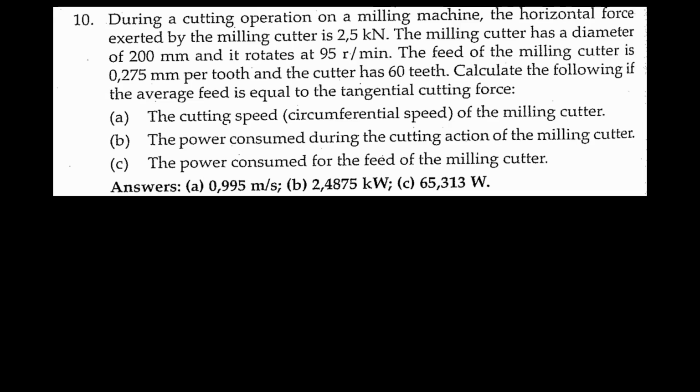Let's do question 10. During a cutting operation on a milling machine, the horizontal force exerted by the milling cutter is 2.5 kilonewtons. The milling cutter has a diameter of 200 millimeters and it rotates at 95 revs per minute. The feed of the milling cutter is 0.275 millimeter per tooth and the cutter has 60 teeth. Calculate the following if the average feed is equal to the tangential cutting force: A. the cutting speed of the milling cutter.